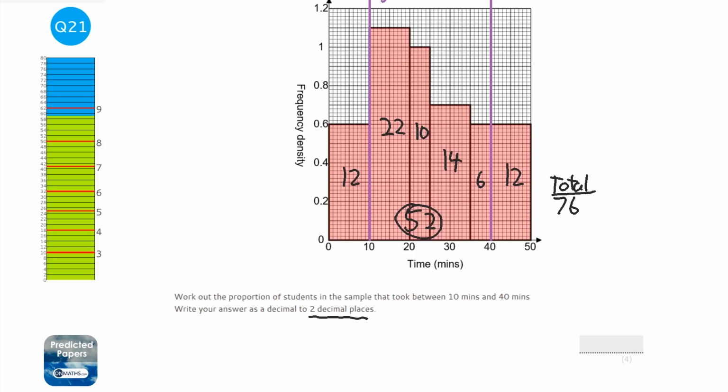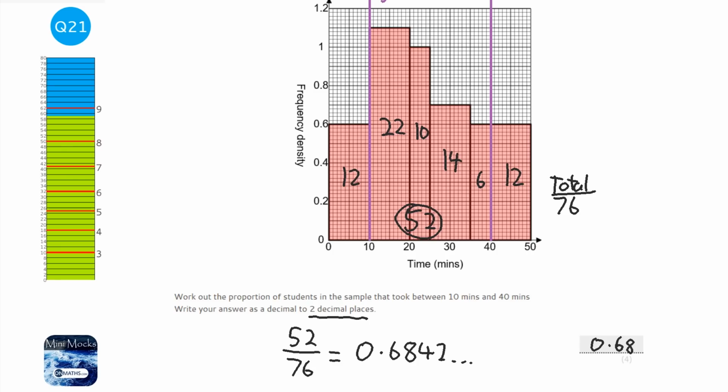So it doesn't want it as a fraction, because as a fraction it's 52 over 76. So 52 divided by 76 is going to be 0.6842 and so on. So that's going to be 0.68 to 2 decimal places.